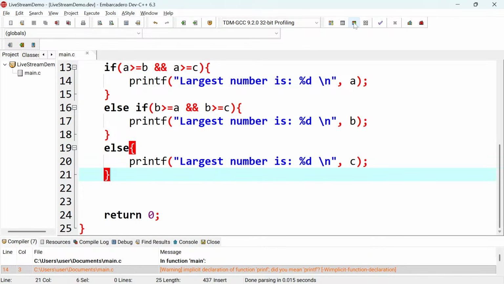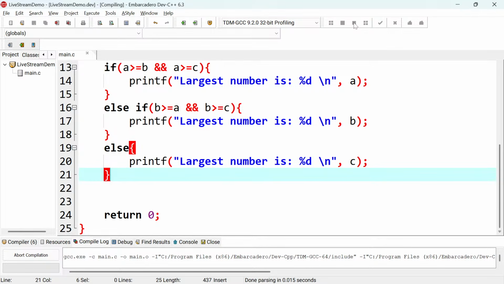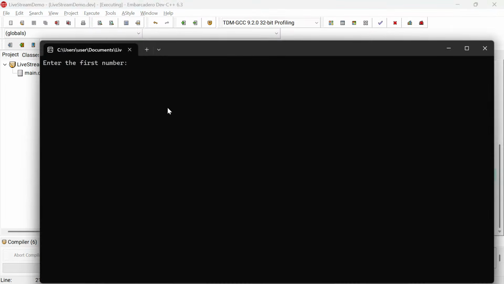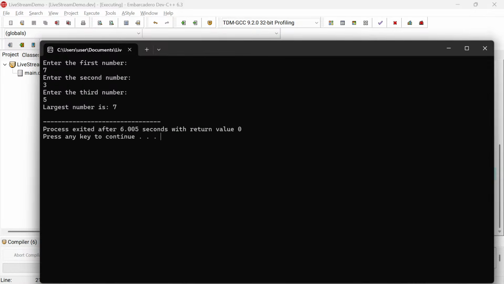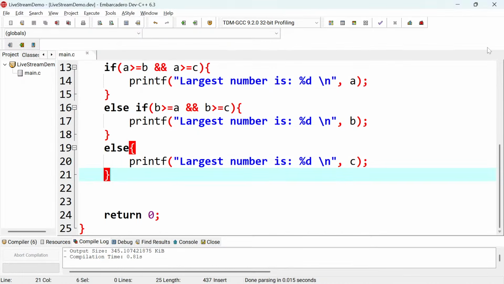So I wanted to run this and see the result. Right. So it's saying enter the first number. I'm going to put 7 there. I'm going to put 3 there. I'm going to put 5 there. And the largest number, boom, is 7. Just like that. So that's how you can easily do this.